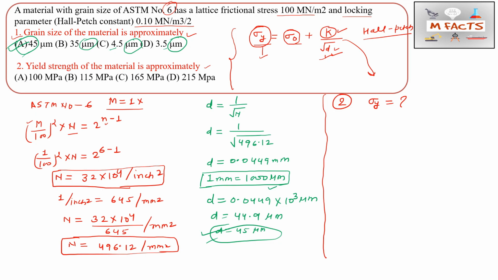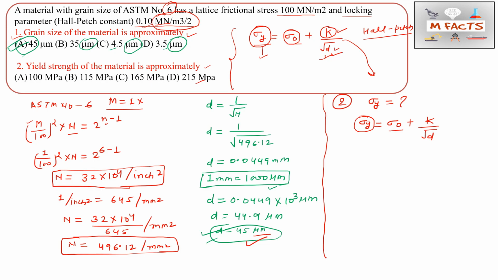They may ask the unit of the locking parameter. You can see the unit of this locking parameter is complex here. So you need to remember these, or if you can find the unit of this K, that will be good. Please try to remember these things. So sigma y is equal to sigma naught plus K by under root of D. Now we know this D value, in micrometer, and sigma naught is in megapascal, sorry, MN per meter square. We can put this in MN because the locking parameter is also in MN. So the whole answer will come in megapascal itself.